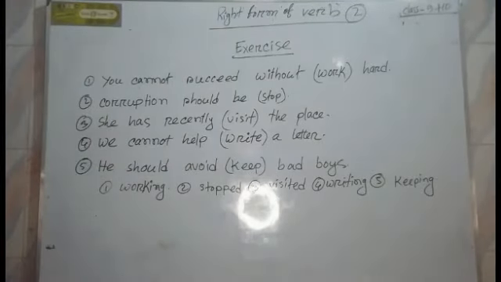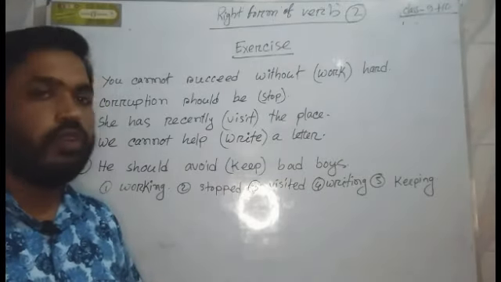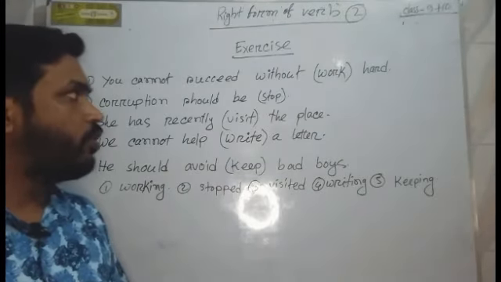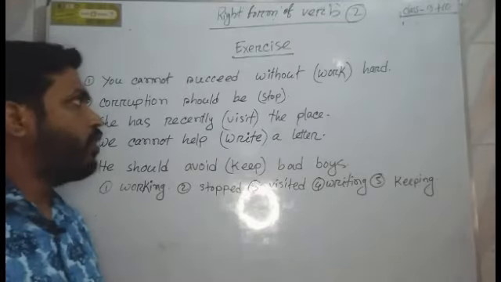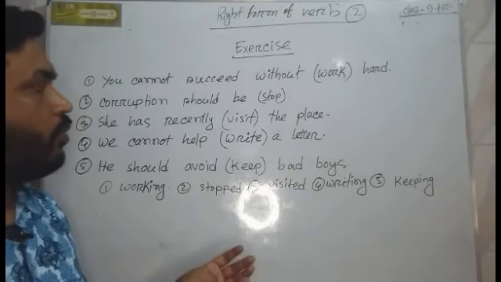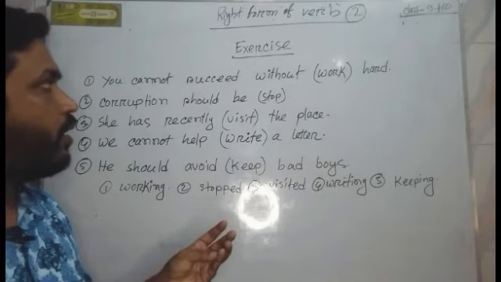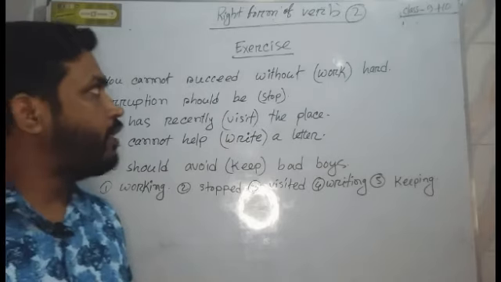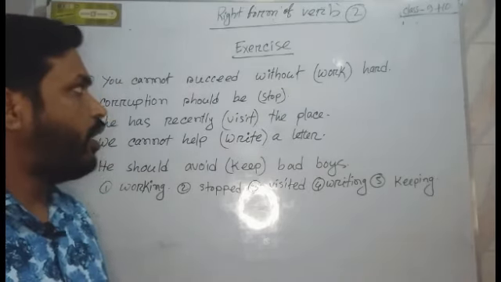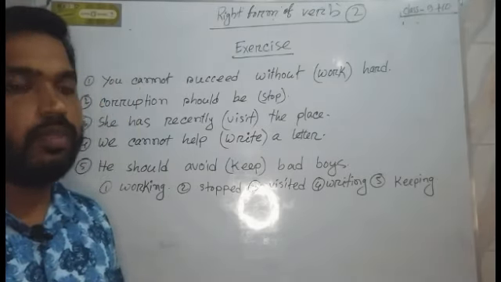After all, we find that there are 4 ways to answer the right form of verb, and the ways are we have to use B1, we have to use B2, we have to use B3, and we have to use verb plus ing. And through my 2 classes I showed you how we use the right form of verb.